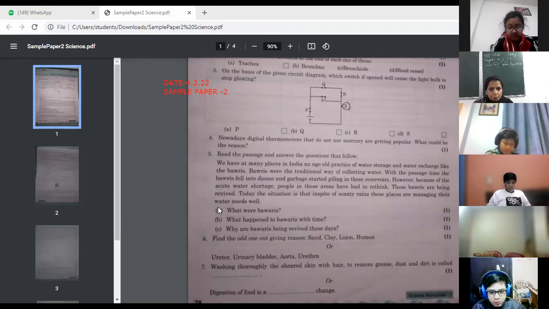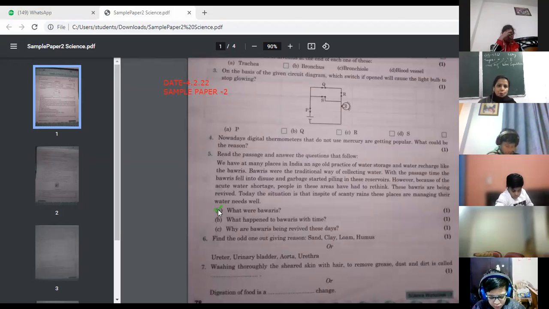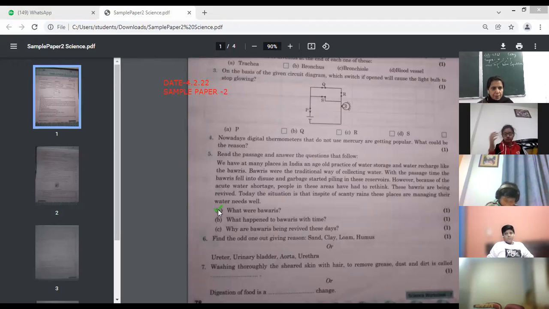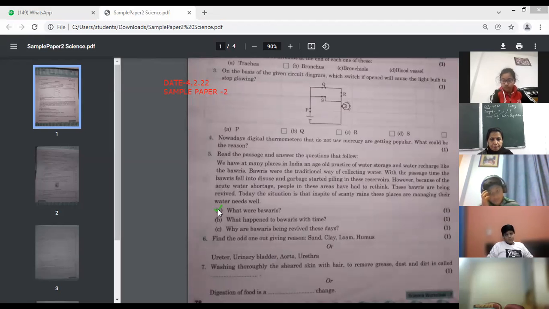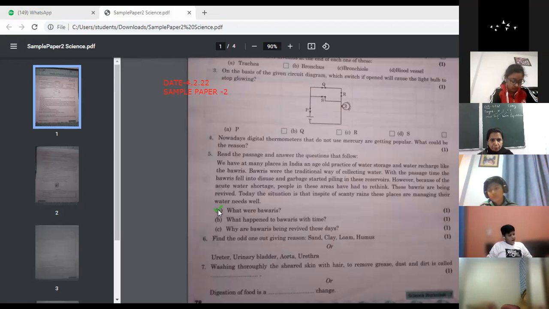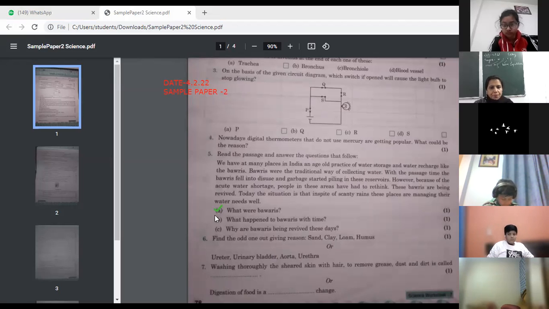Okay, so on the basis of this paragraph, we have the following questions. First question is, what were Bawris? Yes, Nabil Khan, give the answer. Ma'am, Bawris were the traditional way of collecting water. Okay, that was a traditional way of collecting water. Number 2, what happened to Bawris with time?